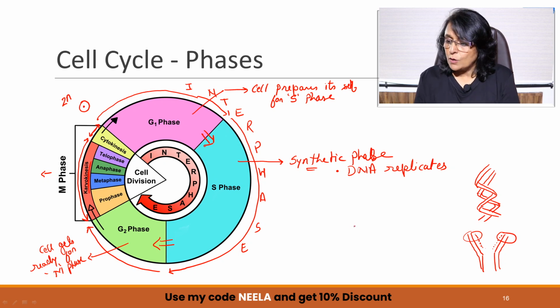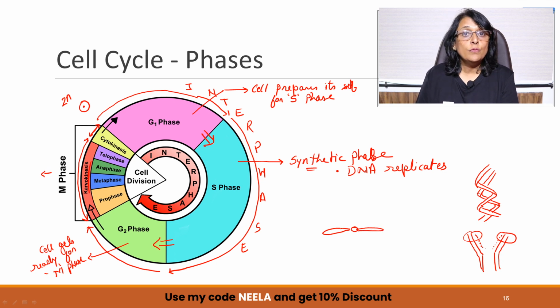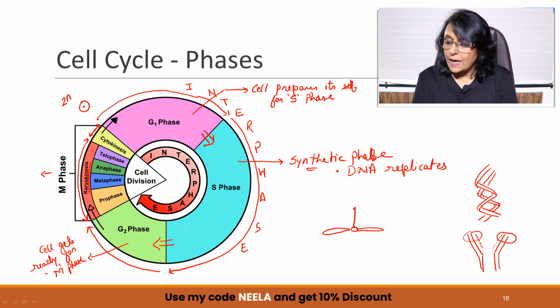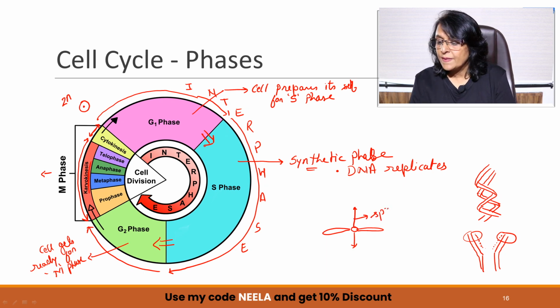Then the chromosomes are to be pulled apart. The chromosomes will be moved to two poles. We will see how they move. But there are some fibers which are going to pull the chromosomes to opposite poles. These fibers are spindle fibers.